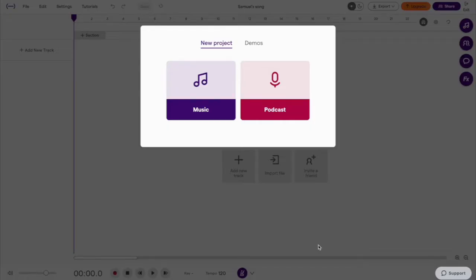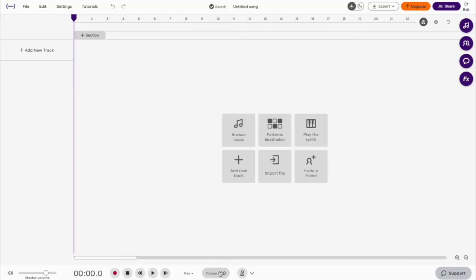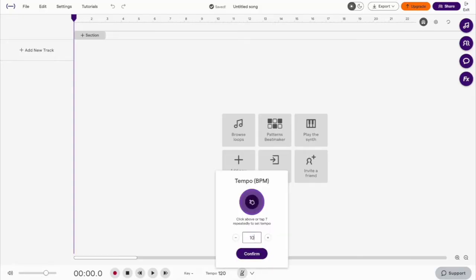In this video, we're going to make Birds of a Feather by Billie Eilish using Soundtrap. We'll create the intro, verse 1 and verse 2. Step 1, start a new project. We'll decrease the tempo to 105.